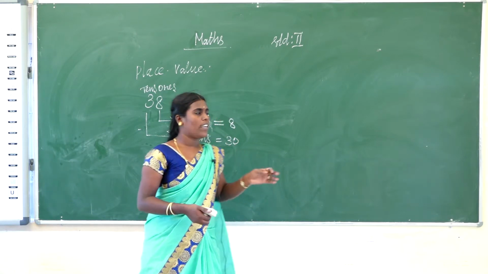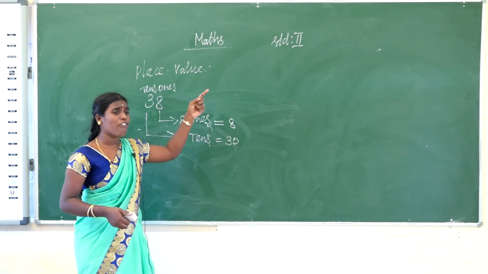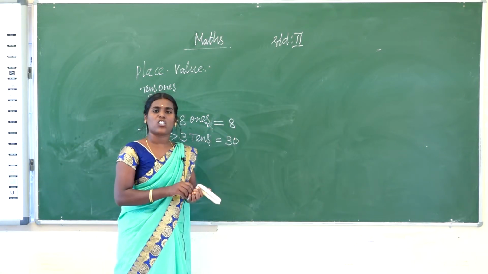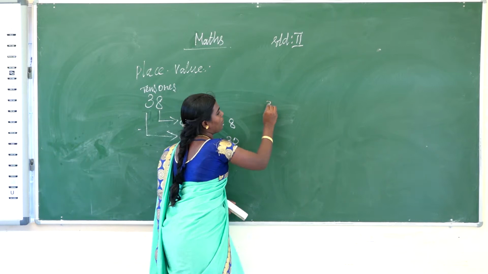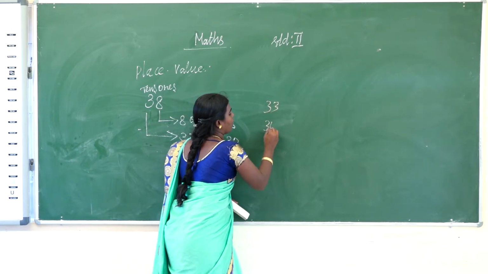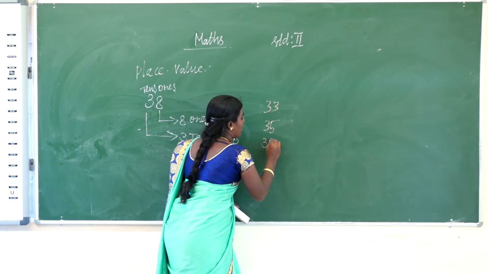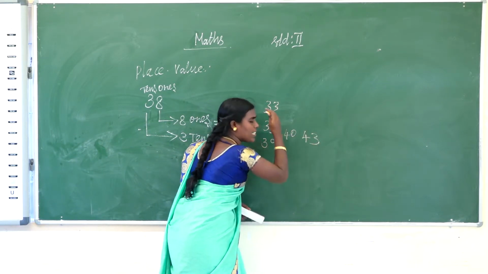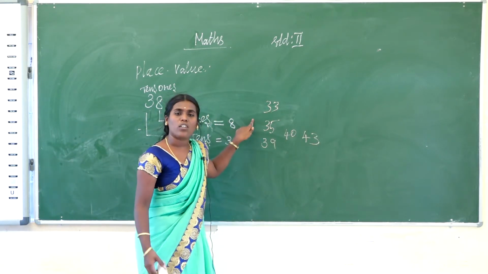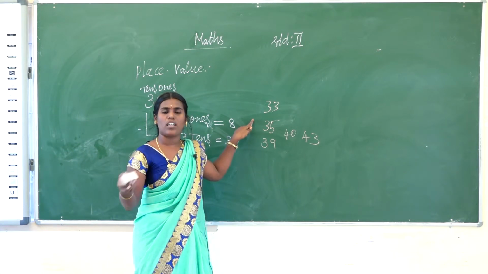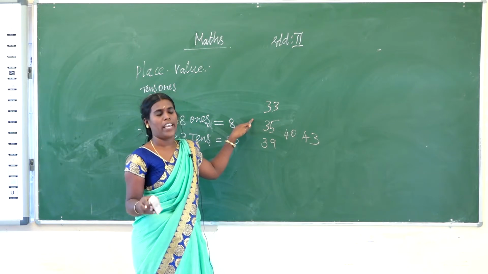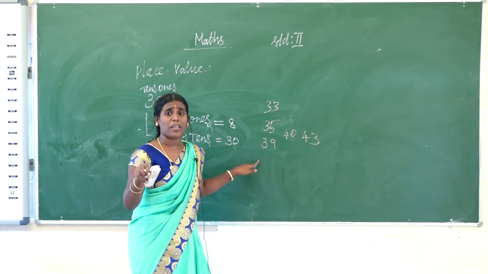The numbers you write every day are called standard form. For example, 33, 35, 39, 40, 43. Following this from 1 to 100, 200, that is called the standard form. Okay, so what is expanded form?